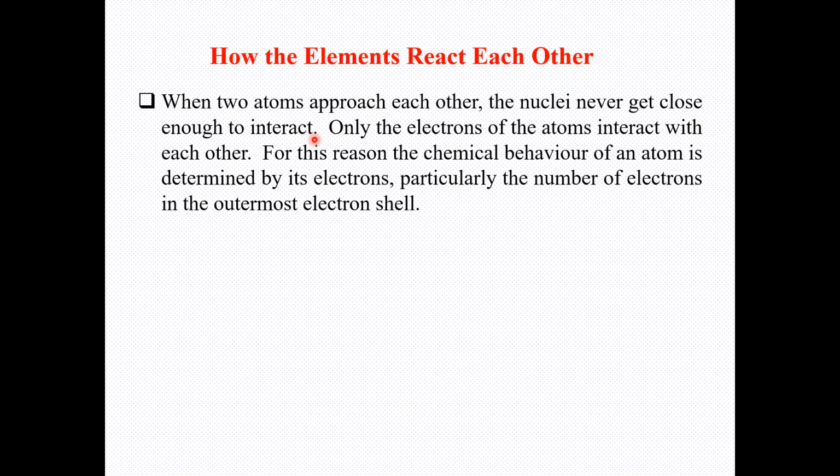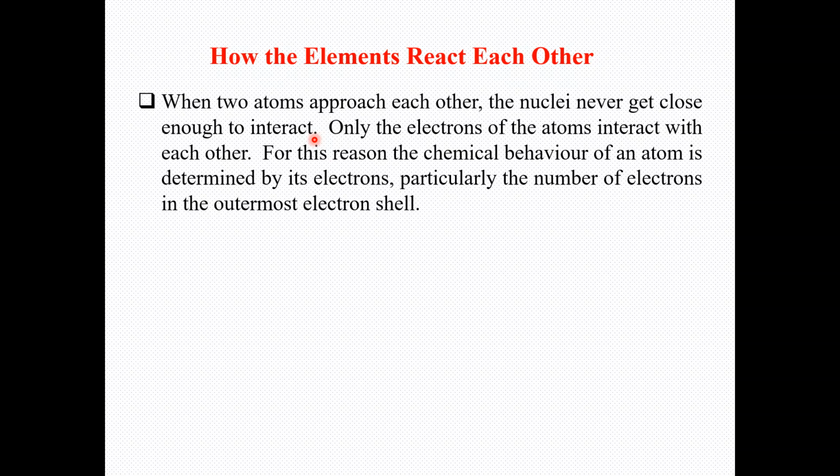So the nuclei in a chemical reaction cannot get closer to each other, because they repel each other due to the Coulomb repulsive force. Positive charges repel each other.